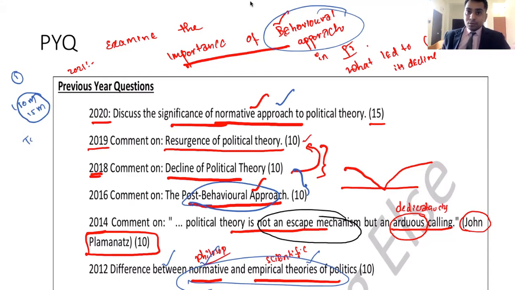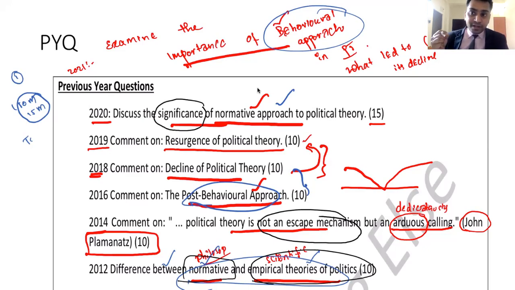Now, how do you get the information from previous year questions? Discuss the significance of normative approach to political theory. I said normative approach is the place where you started from political theory. Then you went to higher levels, that is called empirical theory. Now they are asking what is the significance of normative theory. As they are asking about normative political theory, you will write the importance. At the same time, normative approach failed at some point. As a result, a new theory has come that is called behavioral approach or scientific approach.